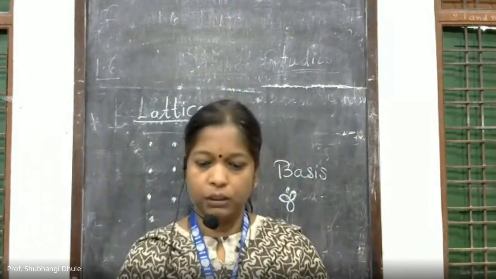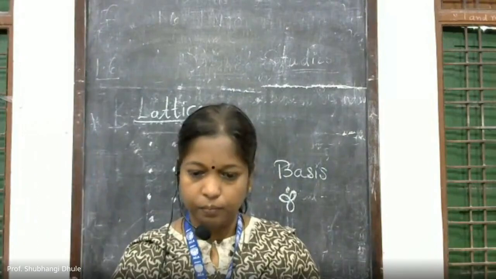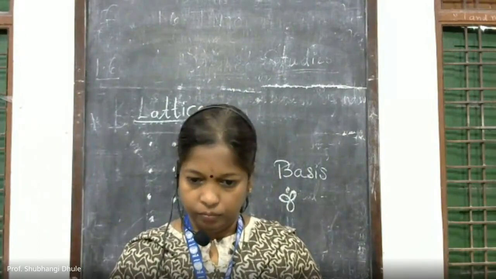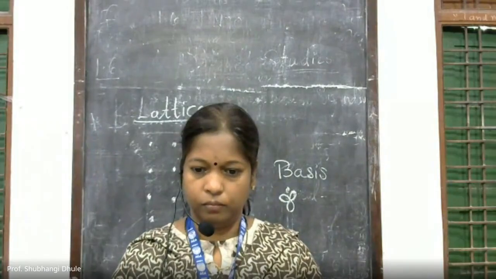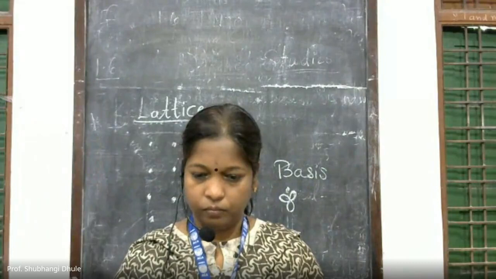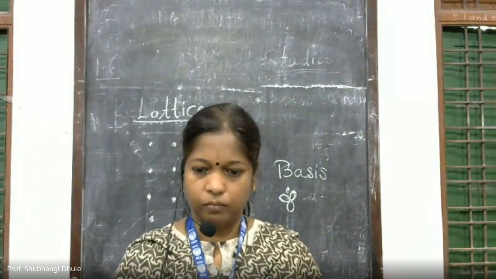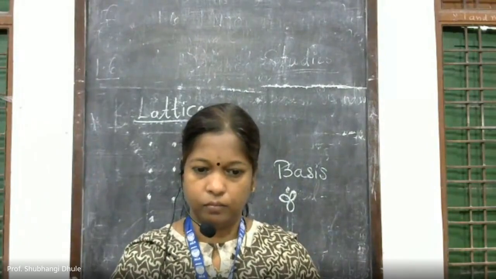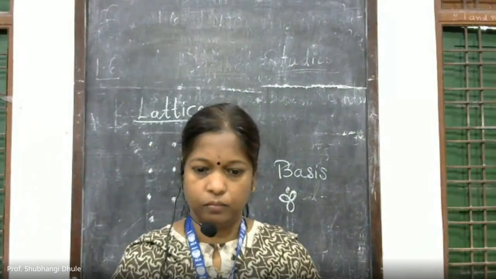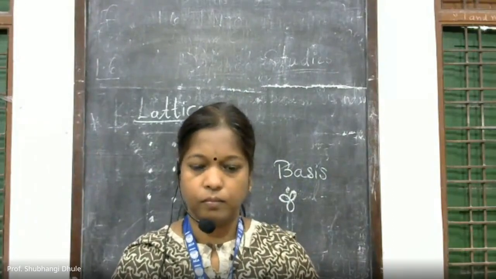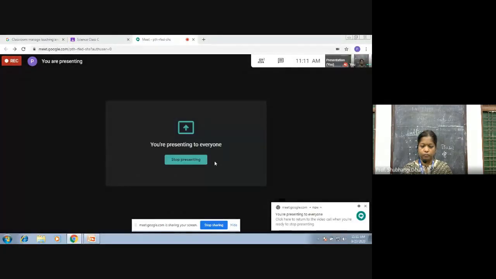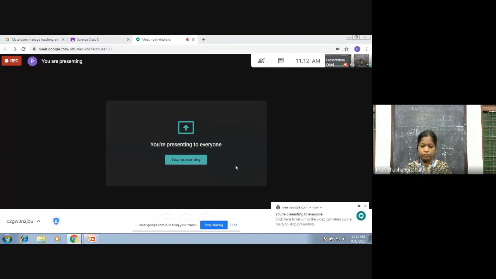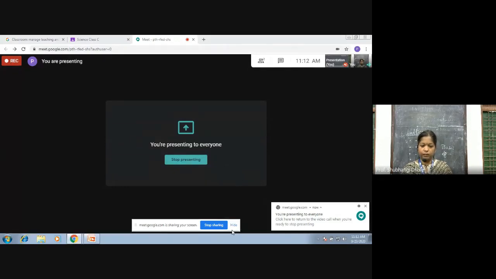So now I am going to share the PPT here.